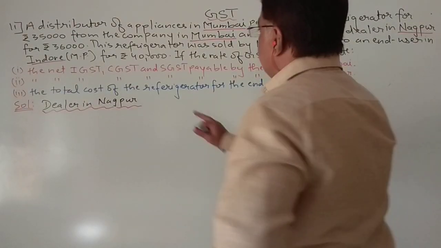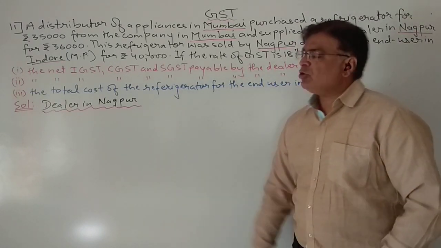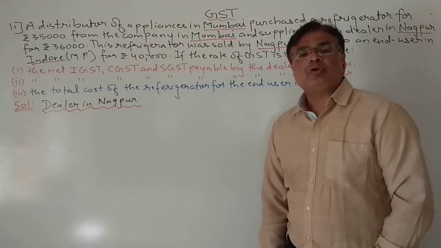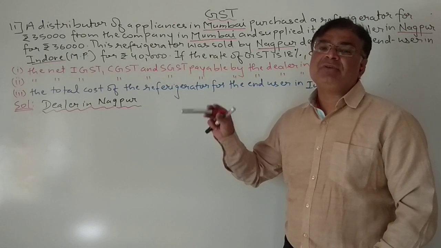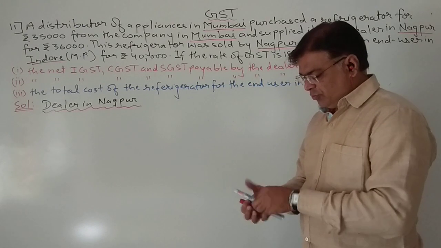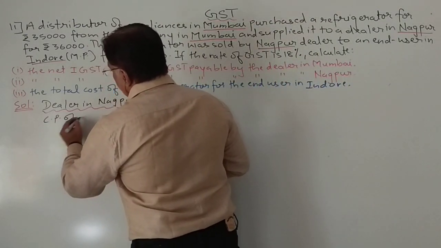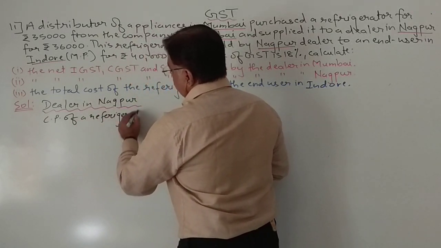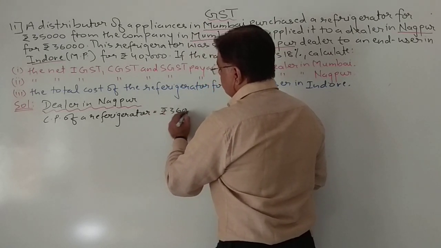Okay students, let us do the calculation for the dealer in Nagpur. Now see, what will be the cost price of the refrigerator for the Nagpur dealer? Yes, he is purchasing from the dealer in Mumbai only. At which price? At 36,000. So the cost price of a refrigerator for the dealer in Nagpur is 36,000.